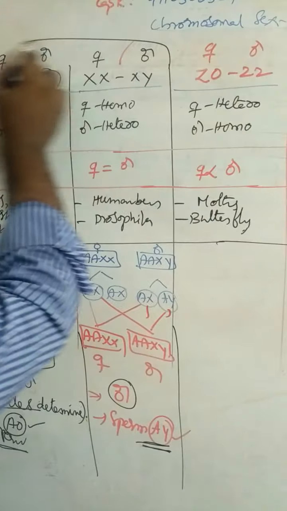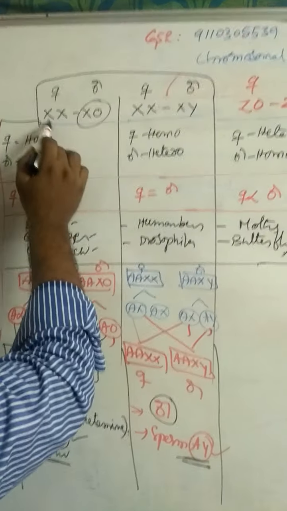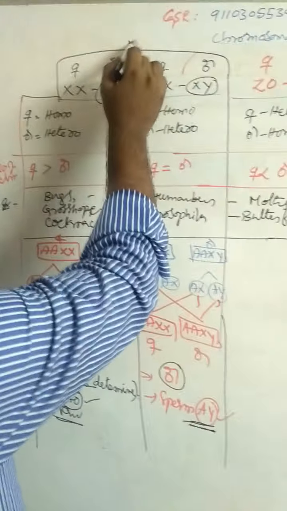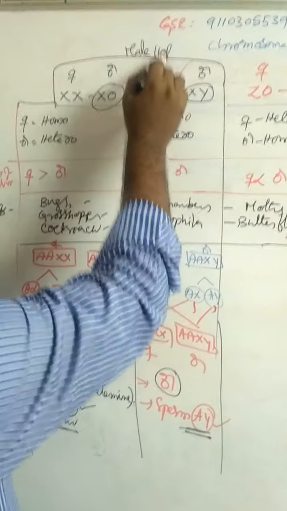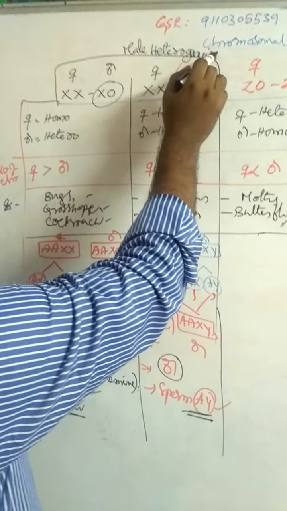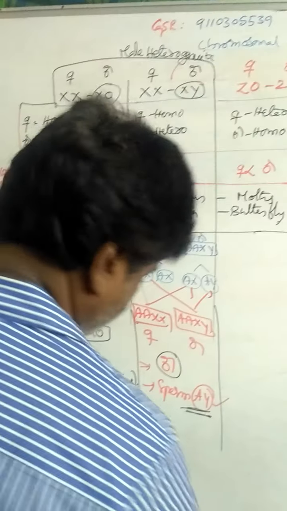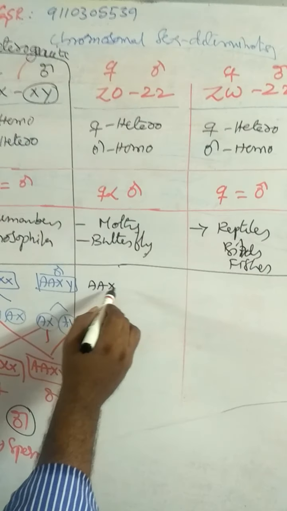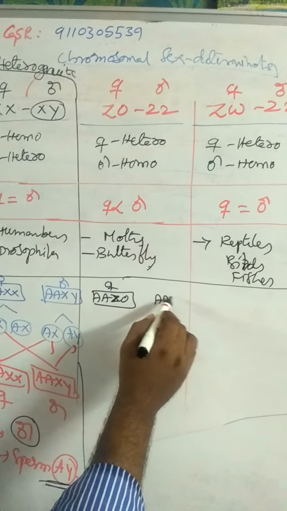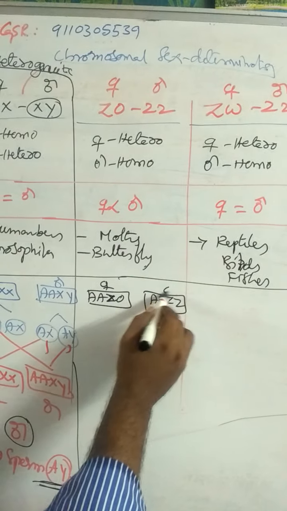These two, the XX-XO method and the XX-XY method, are male heterogametic methods. Here males are heterogametic. And coming to the next one, ZO-ZZ. Here two autosomes and ZO, this is female, and two autosomes and ZZ, this is male.